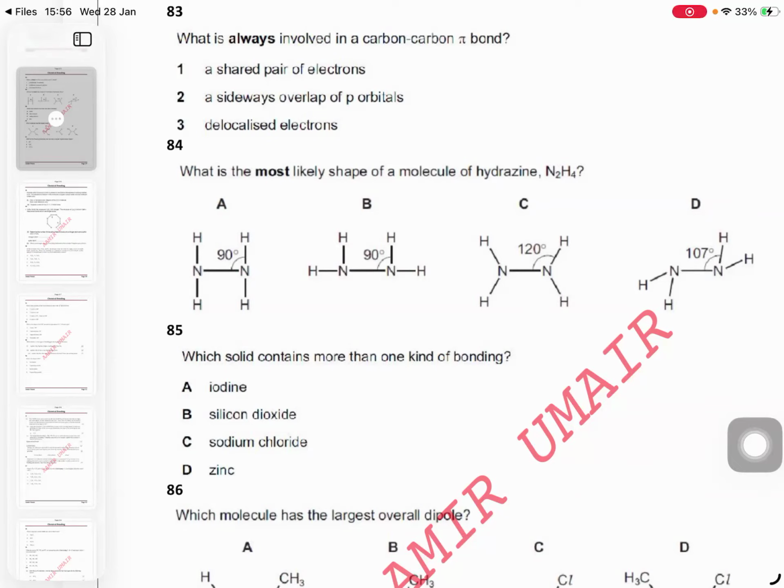What is the most likely shape of the molecule of hydrazine? Pay attention, please.